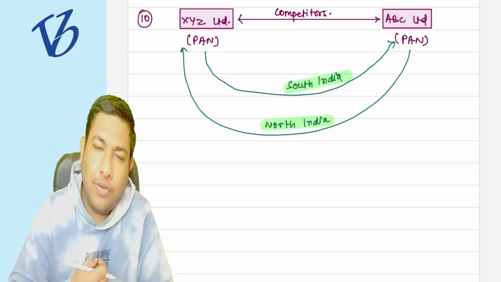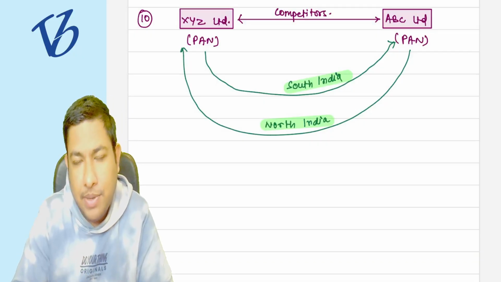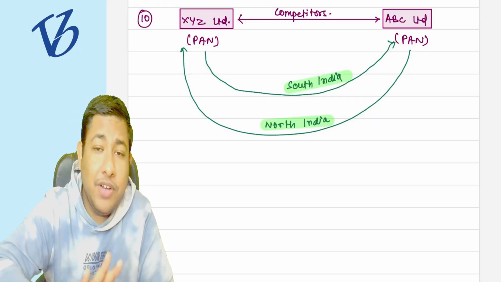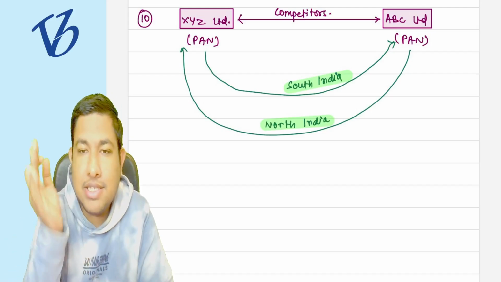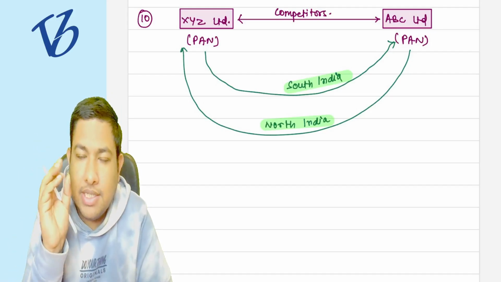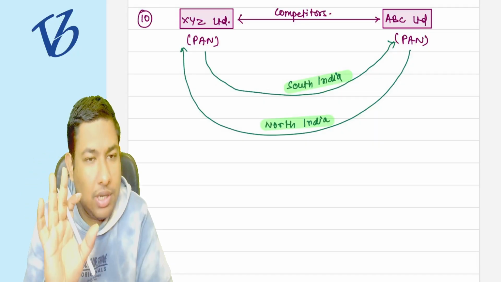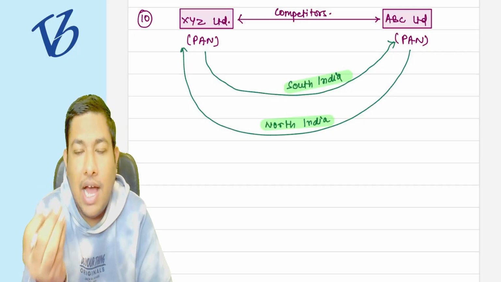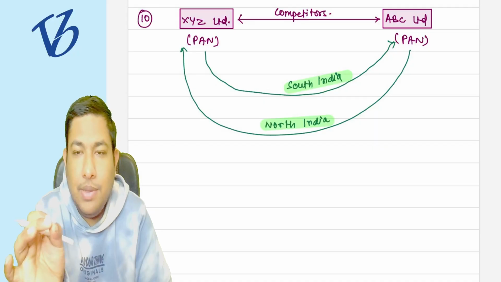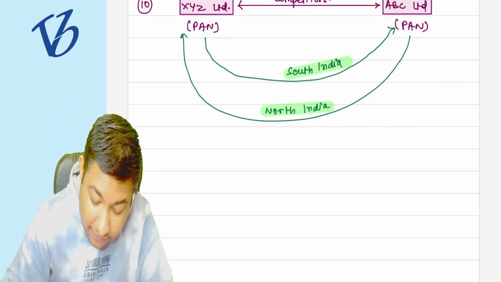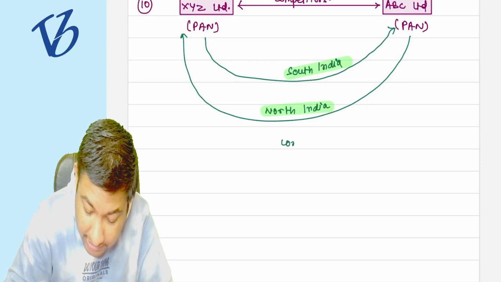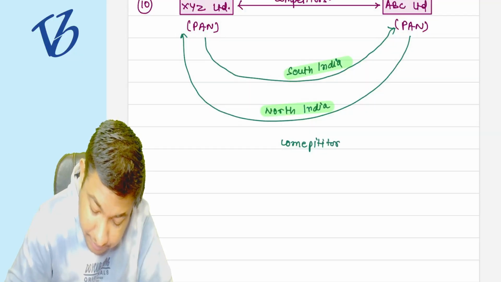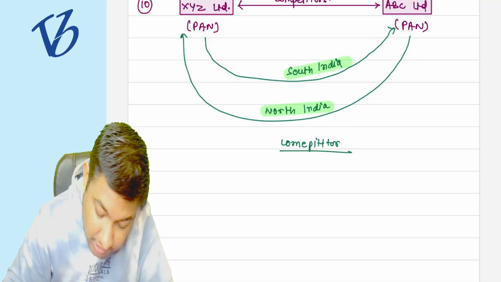We will both be providing the same thing. Happily compete, but please compete in South India, and I compete in North India. We do not override each other's zone. Okay, this is what they have talked about. They have made an agreement and reached a conclusion that we shall not be competing with each other now, we shall not be competitors to each other. What am I writing?